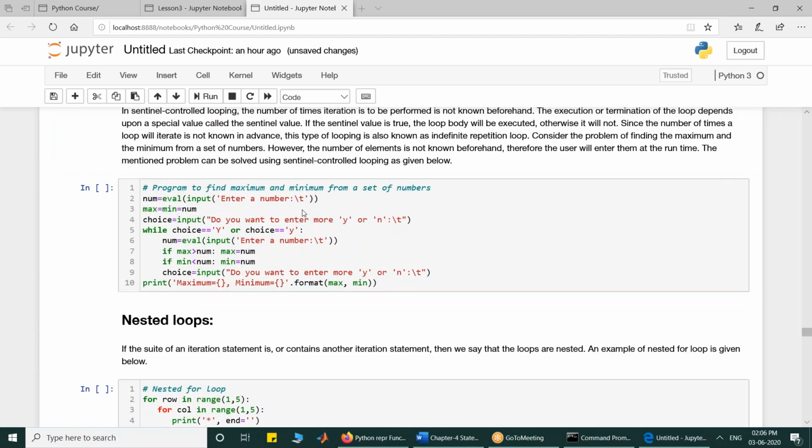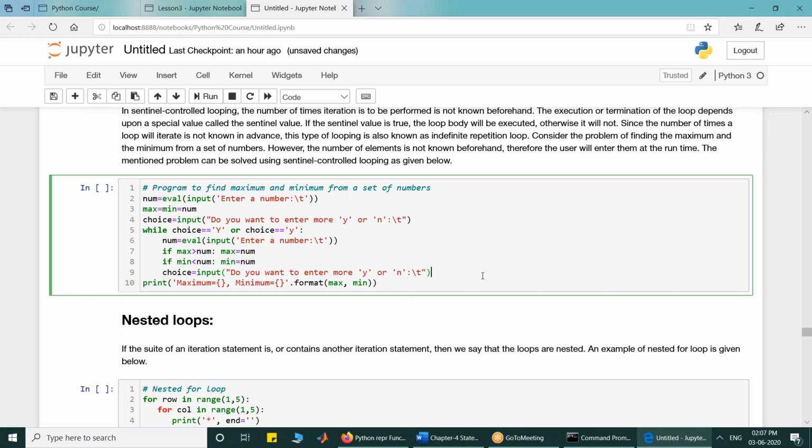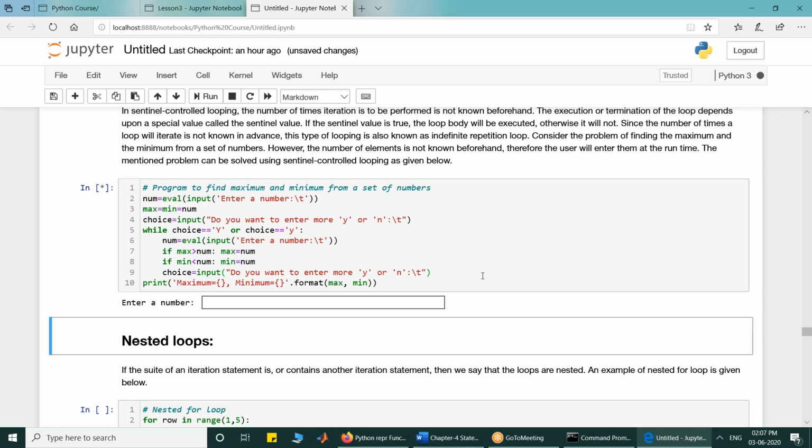Look at the sentinel control loop. A sentinel control loop is used when you do not know when the loop is going to terminate. It depends upon the user. He may enter 3 inputs, he may enter 5 inputs. Then we make use of sentinel control loops. So in this case, I want to find the maximum and minimum from a set of numbers.